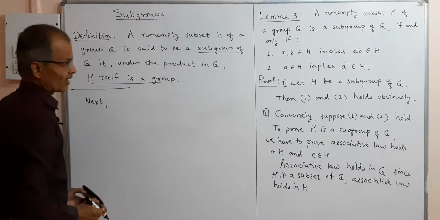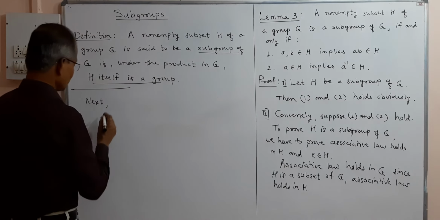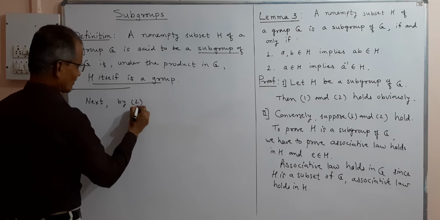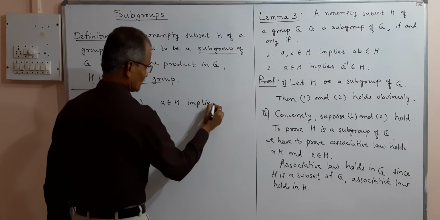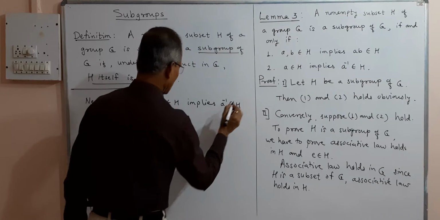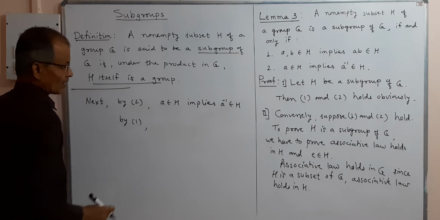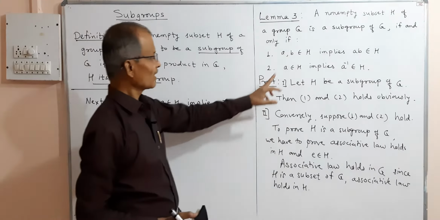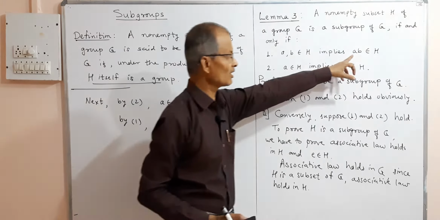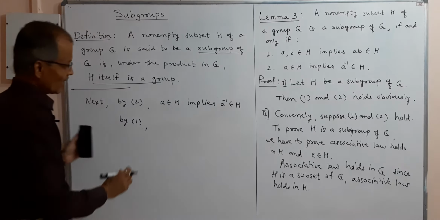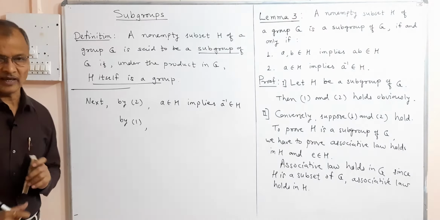Now by 2, A belongs to H implies A inverse belongs to H. And now by 1, if A, B are two elements in H, their composition also is in H. Now you see A is in H, A inverse is in H, and therefore their composition must also be in H by 1.